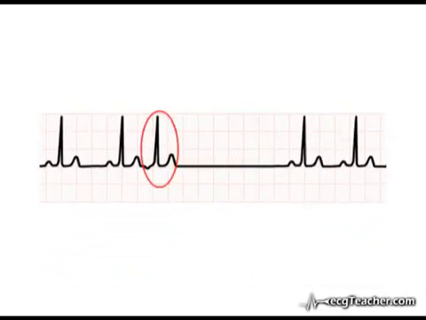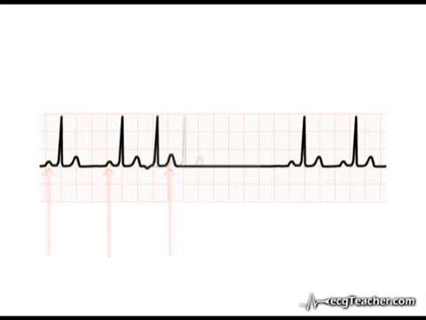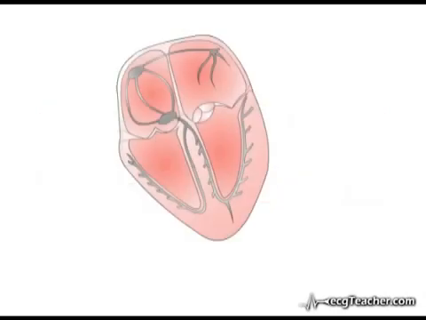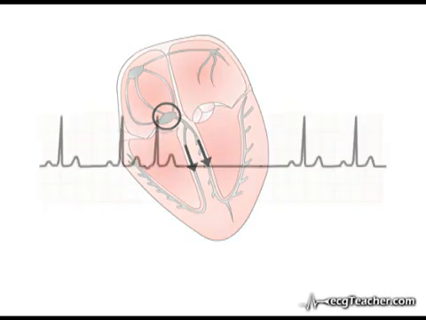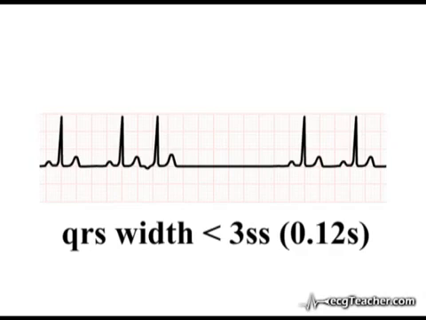On the ECG, the premature atrial contraction occurs earlier than the next predicted sinus beat. Also, and very importantly, you will appreciate that as the ectopic discharge originates in the atrium, it must be transmitted into the ventricles by the AV node, and consequently into the ventricular conducting system. Therefore, as the wave is transmitted at normal speed around the chambers by the conducting system, the QRS complex associated with an atrial ectopic is of normal duration, that is, less than 3 small squares in width.